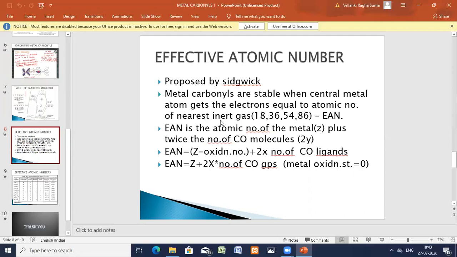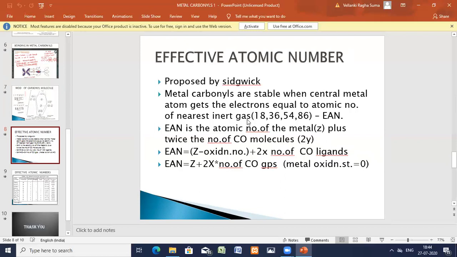You know the inert gases, 18th group or zero group elements: helium, neon, argon, krypton, xenon, radon. Mostly they don't undergo any reaction. They are very stable.